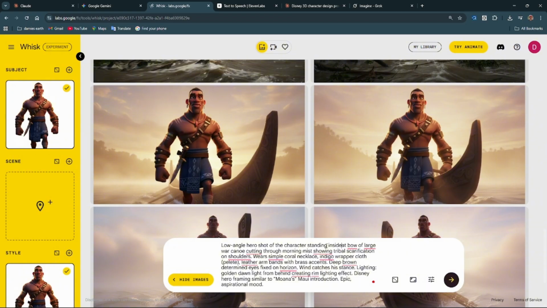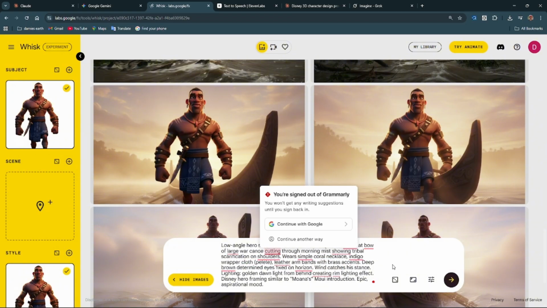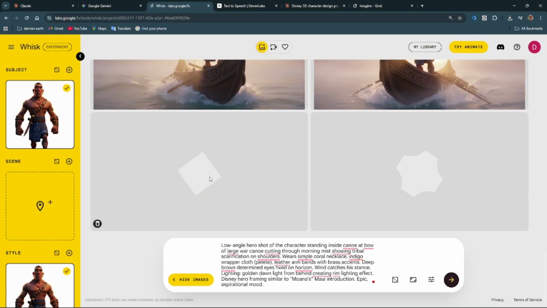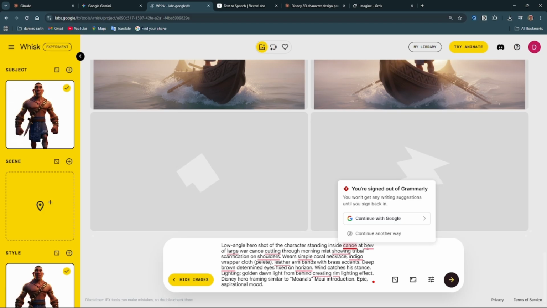Let me say inside canoe at bow of large war canoe cutting through the morning mist. So I'm going to generate this again, if the new one doesn't give me what I want. So, low angle hero shot of the character standing inside canoe.